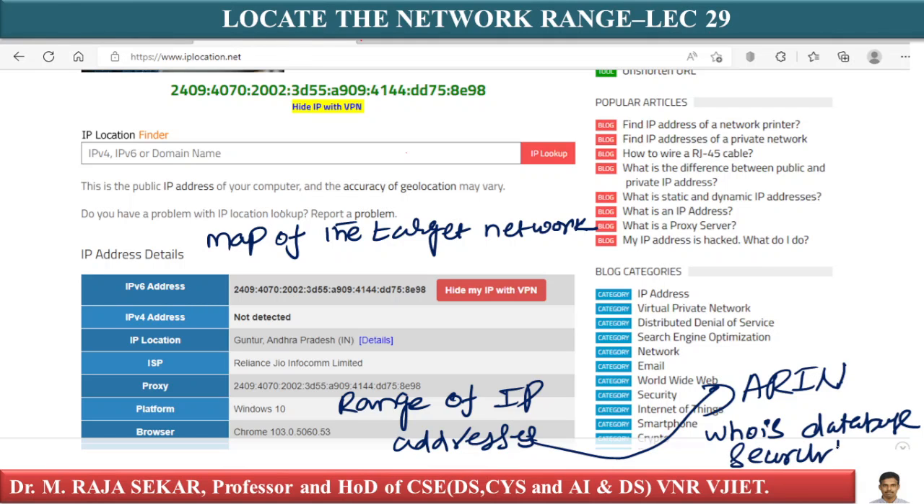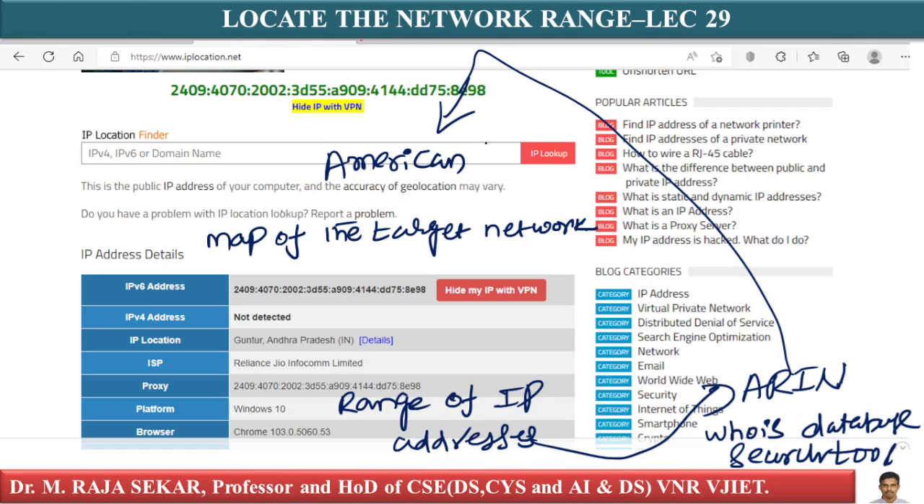Then what is this ARIN? We will try to understand what it means. ARIN means American Registry for Internet Numbers. We will try to understand what ARIN is in detail in future classes.